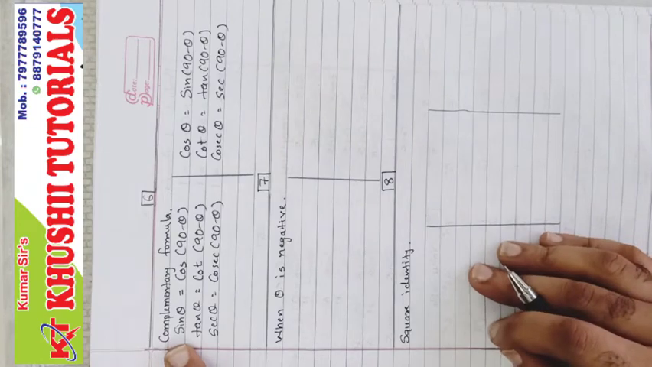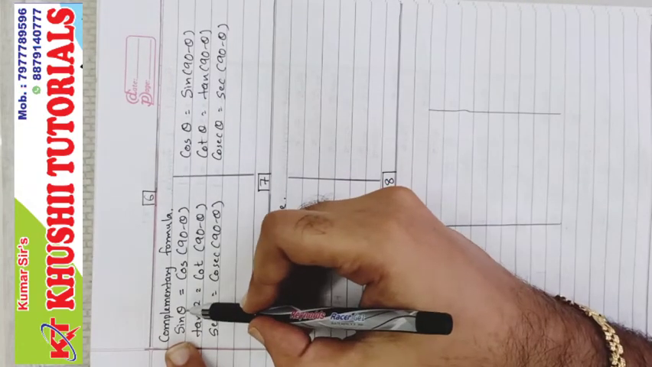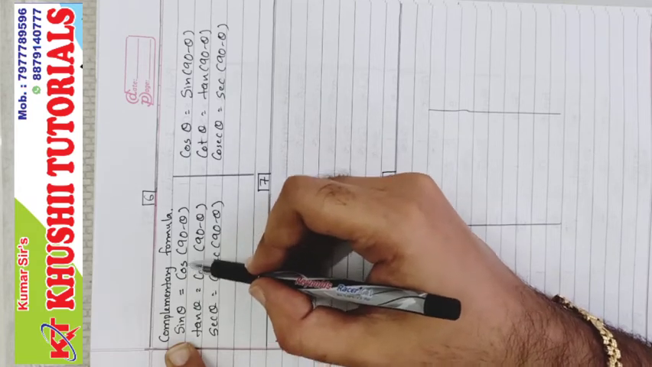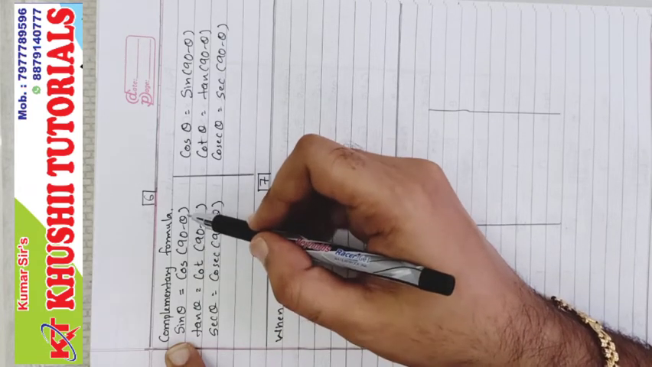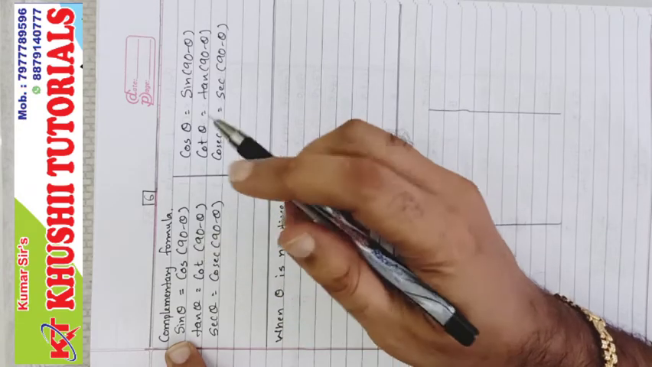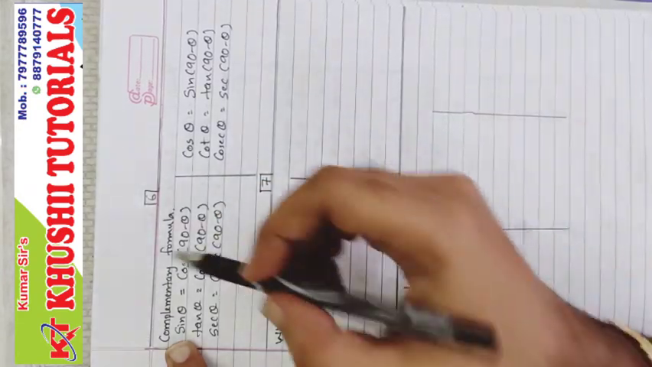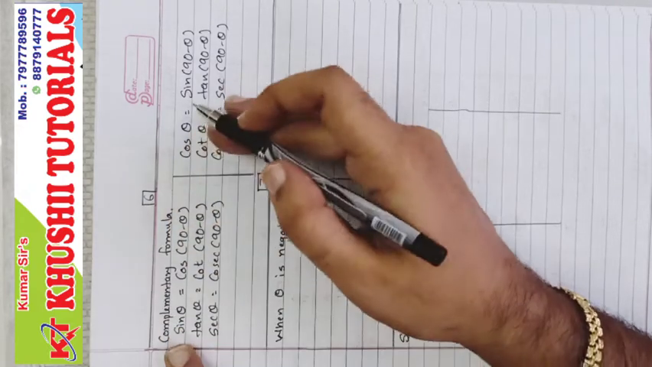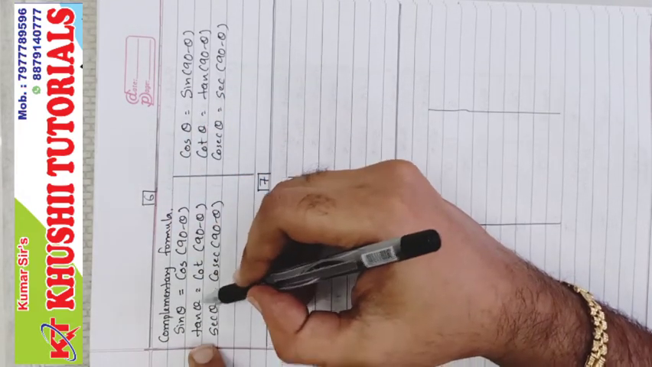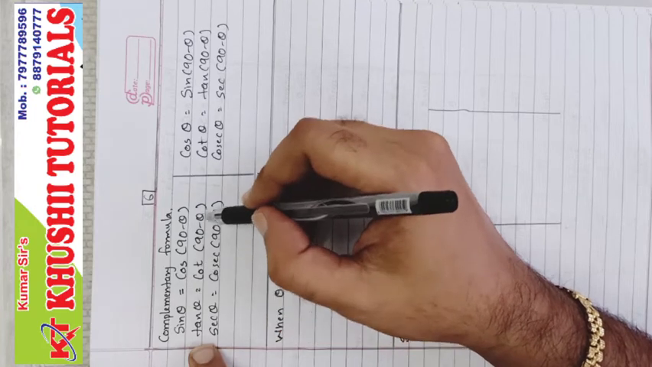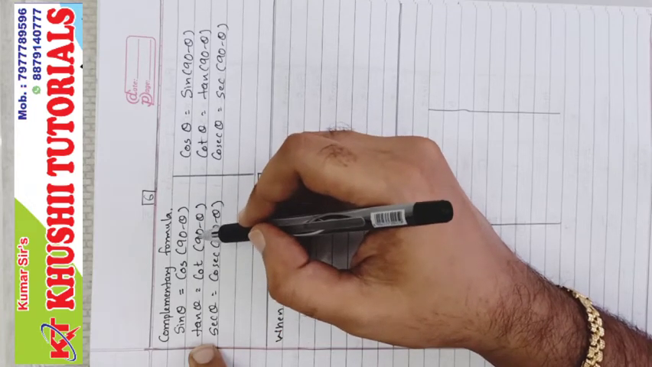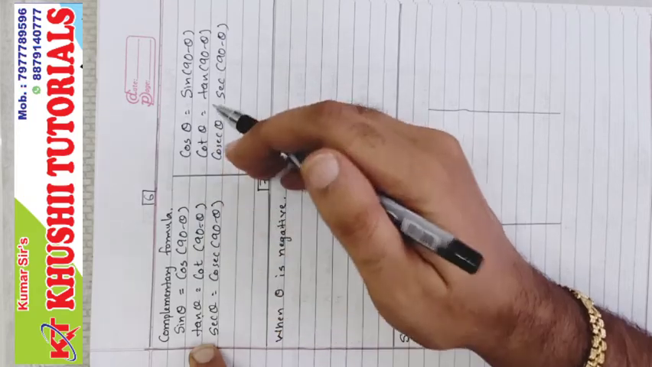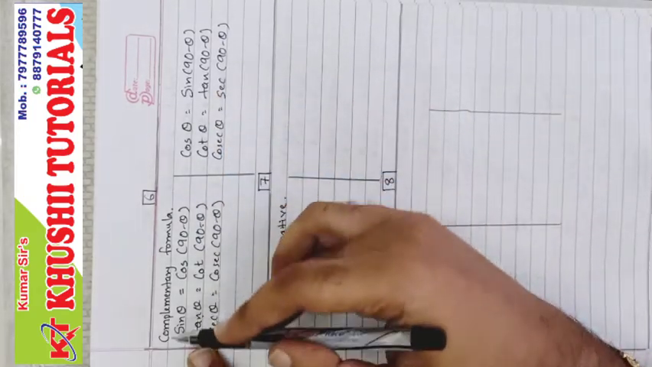These are complementary formulas. So if sin 30 is given, the value of sin 30 will be equal to the value of cos 90 minus 30, which is cos 60. If you see the value table, you will understand the value of sin 30 and cos 60 will be the same. Tan 45 degree will be equal to cot 90 minus 45. 90 minus 45 is 45 only, so the value of tan 45 and cot 45 will be the same, that is 1. So this is the complementary formula.